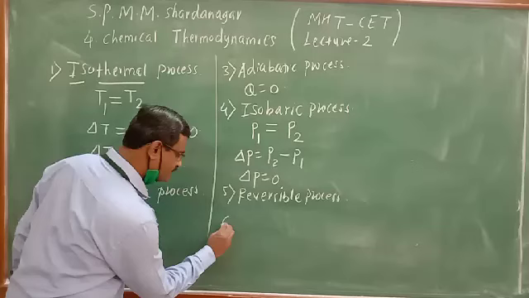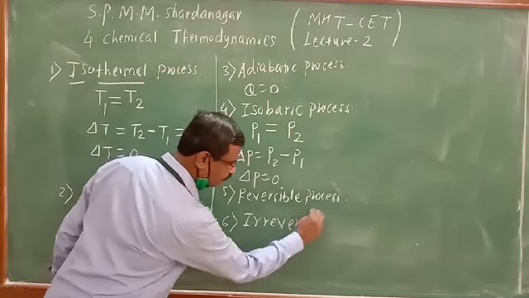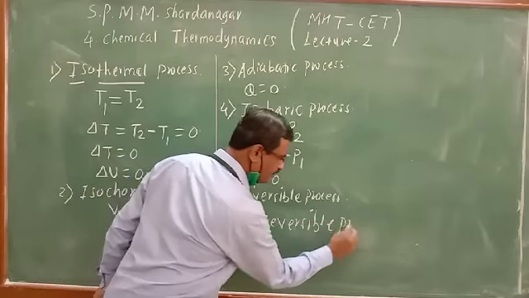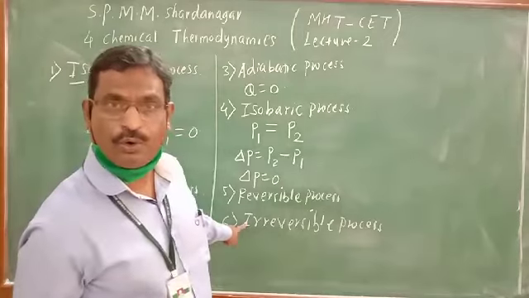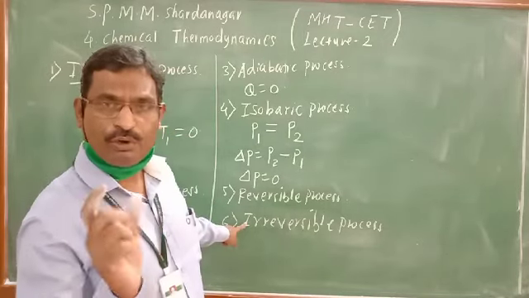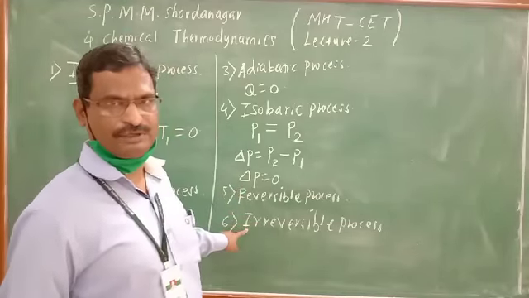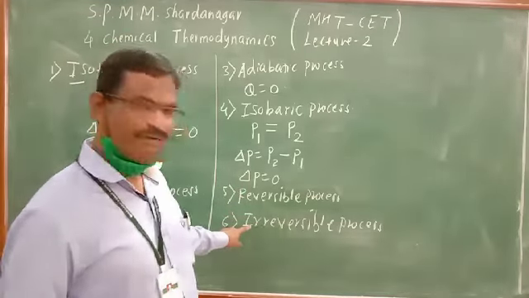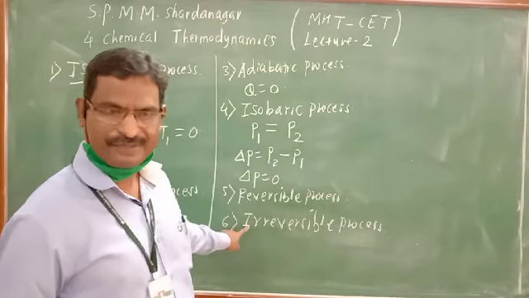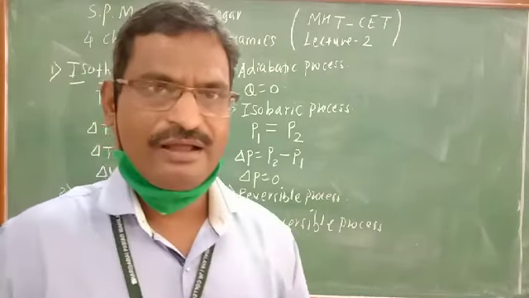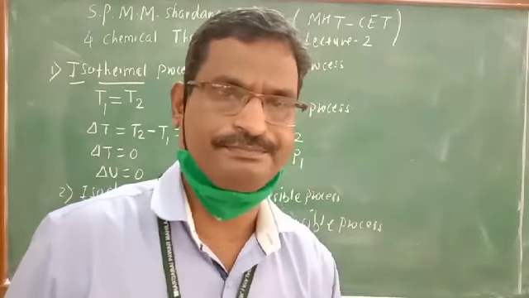Sixth type of process, irreversible process. The processes which do not obey the conditions of reversibility are irreversible. So what are these processes? In these processes the magnitude of acting force and opposing force are not the same.